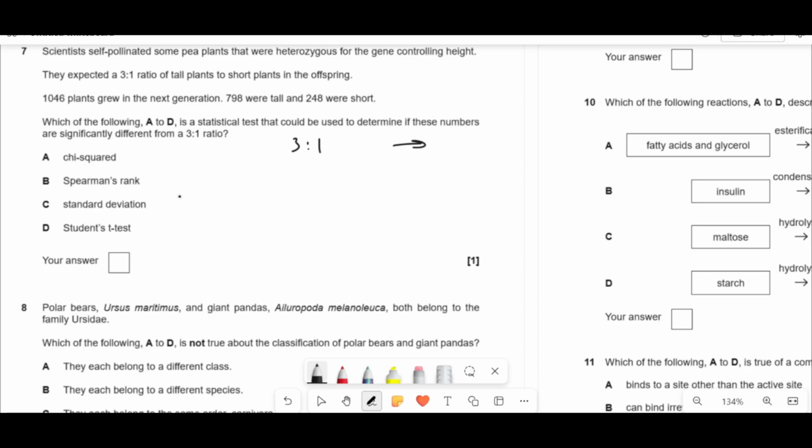When you're comparing to see if there's a significant difference in the expected and observed results, the statistical test you would do is the chi-squared test, which is A. You don't do the Spearman's rank, because that's looking at correlation between two things, and to see if the correlation is significant. Standard deviation gives you the spread of results about the mean, and the t-test is comparing the differences in two means and whether they're significant or not. So by that, it's got to be A.